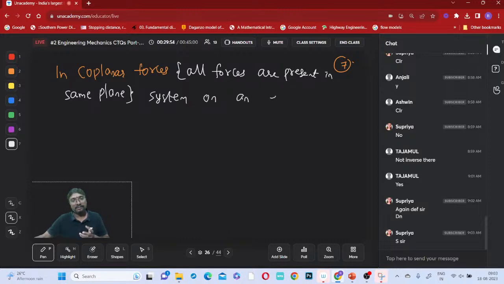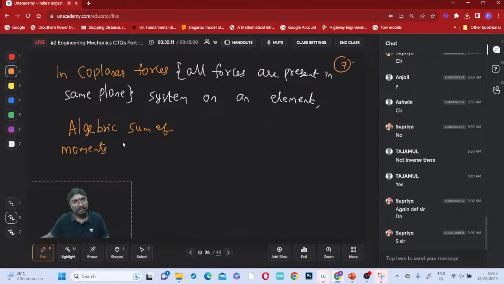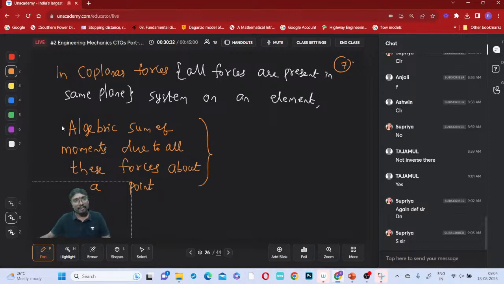on an element. So what happens? The algebraic sum of moments due to all these forces about a point will be equal to the moment by their resultant force.